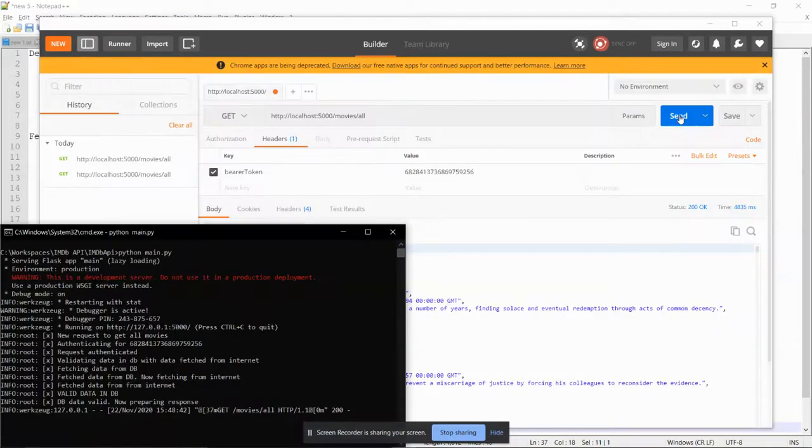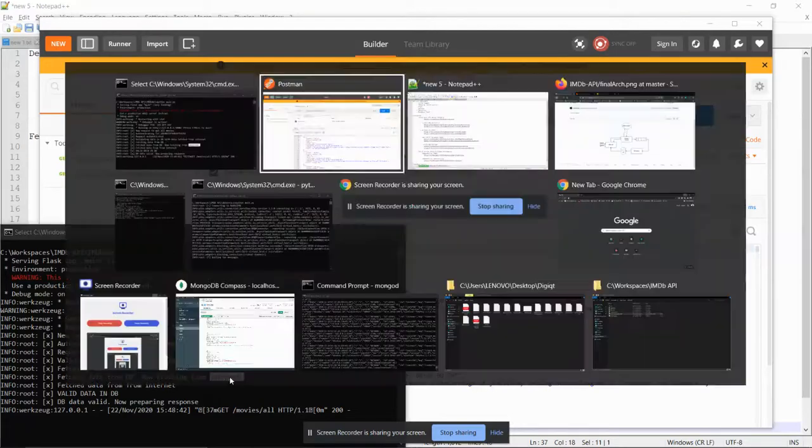And let's see what my Flask is doing right now. This is my API. First of all, it has received a new request to get all movies. First, it authenticated for this. Now it found that the token is correct. Now what it will do is fetch the data from the database and then from the internet.